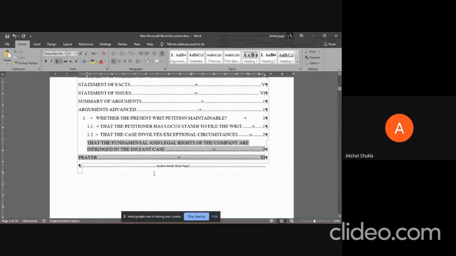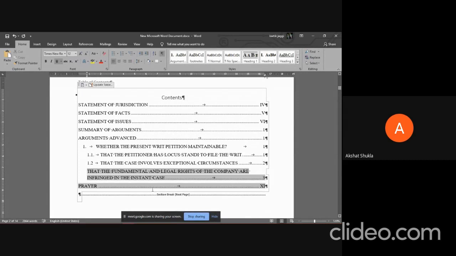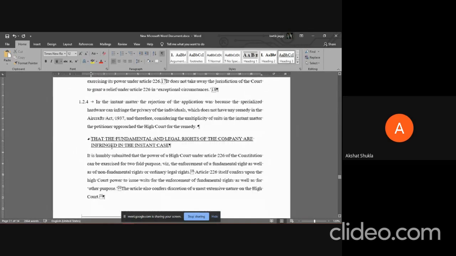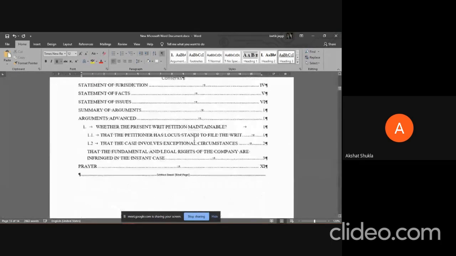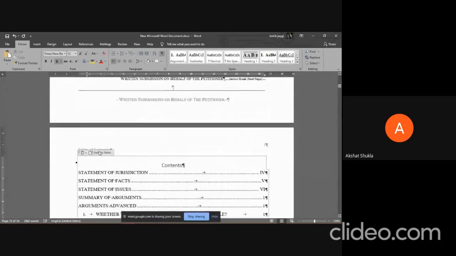Sir, how can we modify the headings in such a way that when I select the particular sub-issues and put them in 1.1, 1.2, 1.3, and update the table, it does not appear in the table like that? I don't know how that is happening on your laptop. It just works for me. This is the first time I've heard something like that.